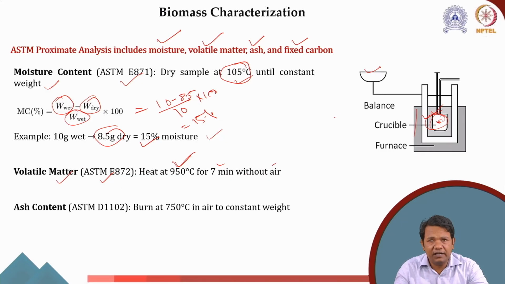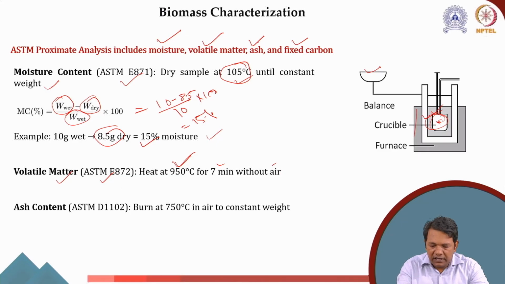Now volatile matter, as I said, is crucial because it helps us analyze what kind of possible syngas composition we will get, whether it will be full of tar or a clean syngas, or the end product may undergo flaring, or what kind of behavior the biomass will eventually show during the reduction and combustion zones in the gasifier.